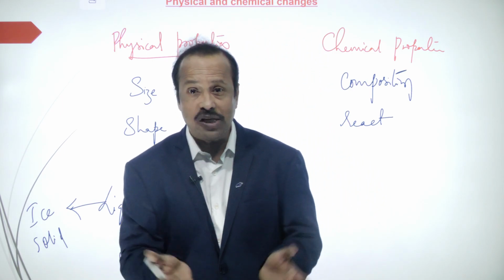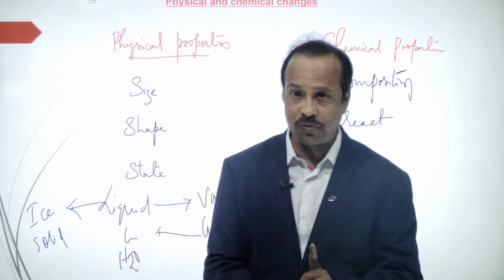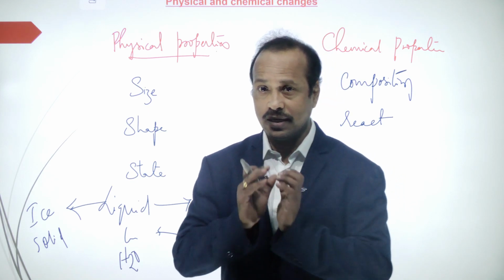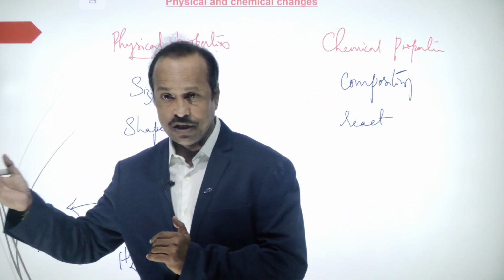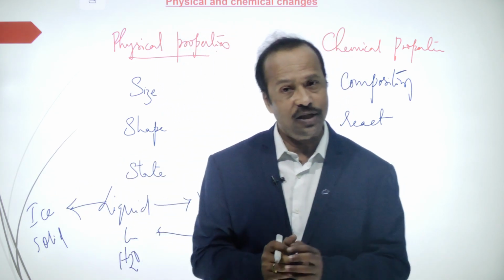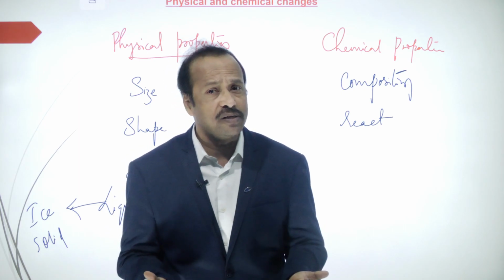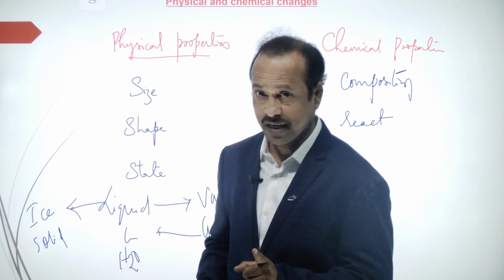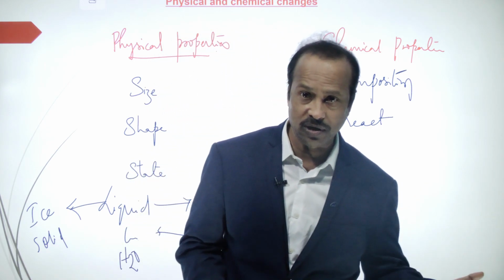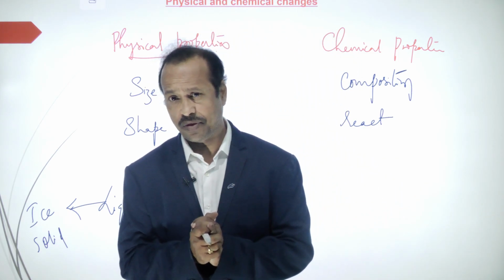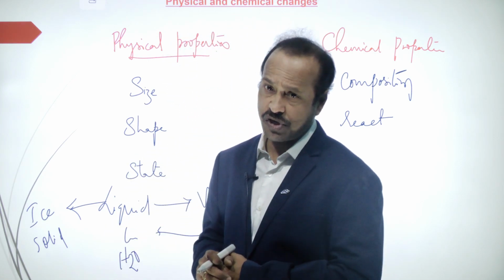There is no change in the composition, students. Water is made up of two hydrogens and one oxygen, right? So in water it is H2O, vapor also H2O, ice also H2O. This means there is no change in the composition. Then where is the change? Change in the state: liquid state to gaseous state, liquid state to solid state. Only the state changes, right? So this type of change is called physical change.